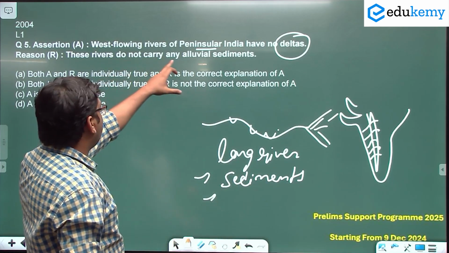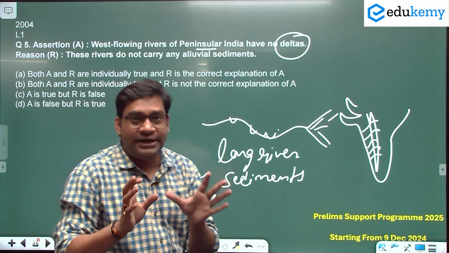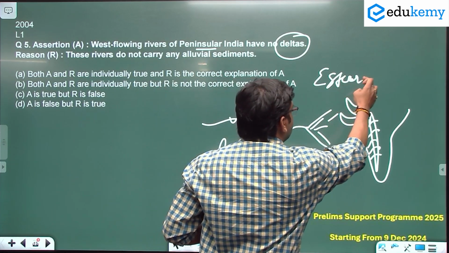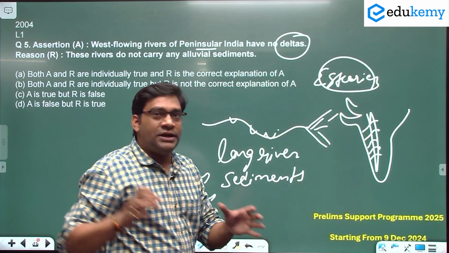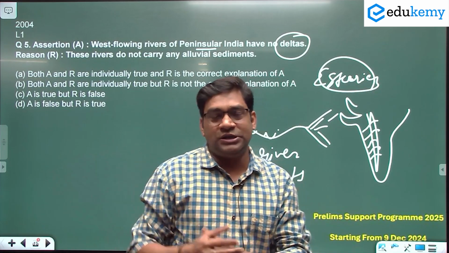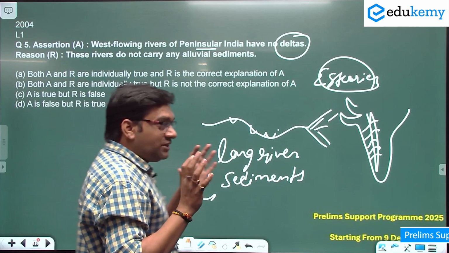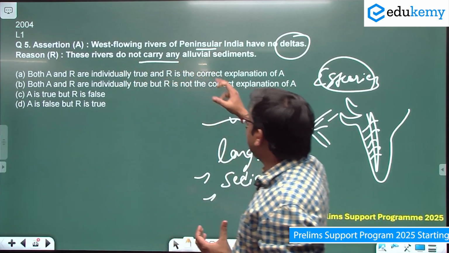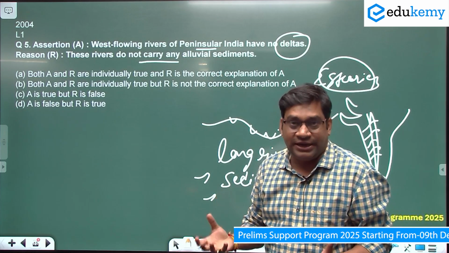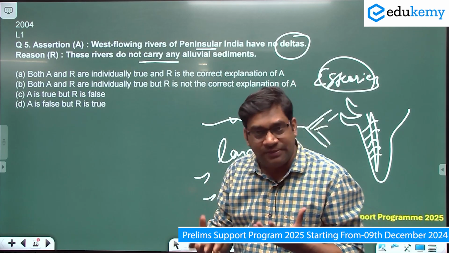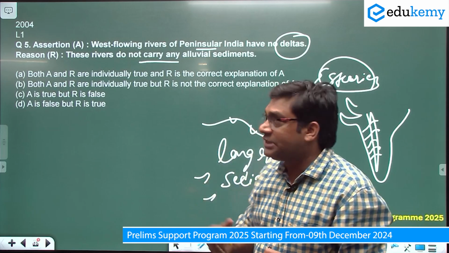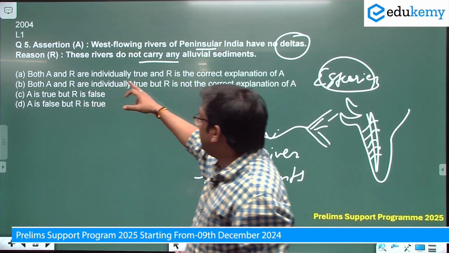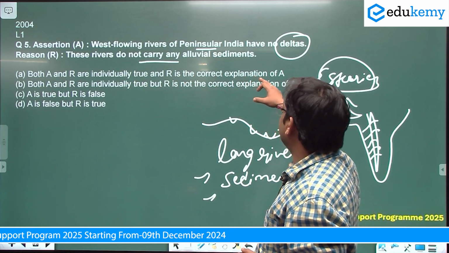So can we say west flowing rivers of Peninsular India have no delta? Yes, this is correct. Instead of deltas, they form estuaries. It is important to know what estuaries are: where river water mixes with sea water is called an estuary. So this is the assertion. Can we give a reason for this? These rivers do not carry any alluvial sediment. Yes, this is correct, because these rivers do not carry alluvial sediments and the path is very short. That's why they do not form any delta. So both A and R are individually true, and R is the correct explanation of A.